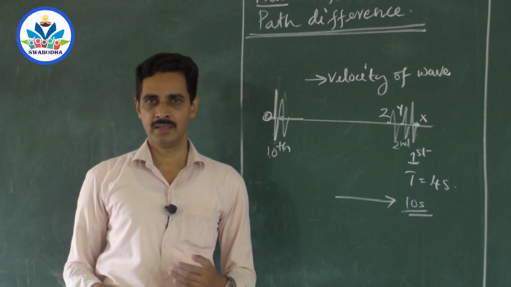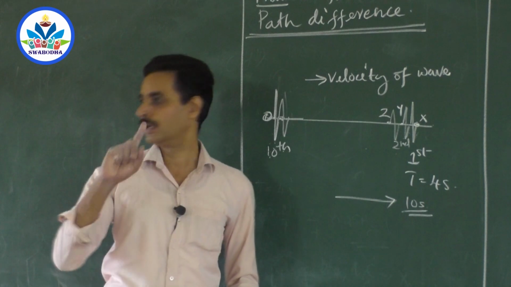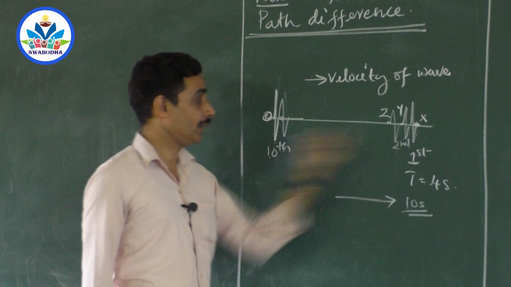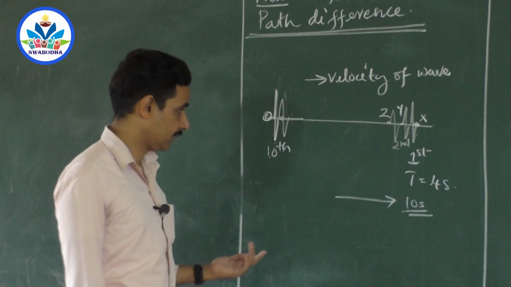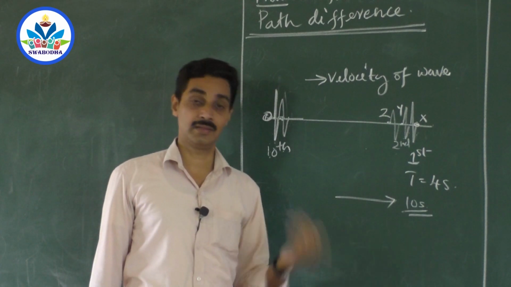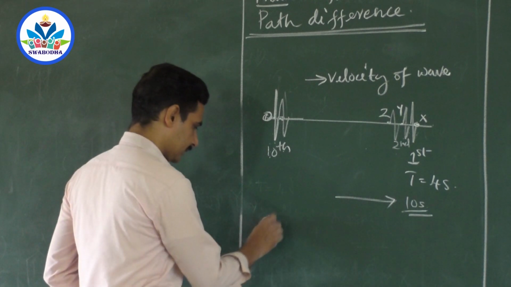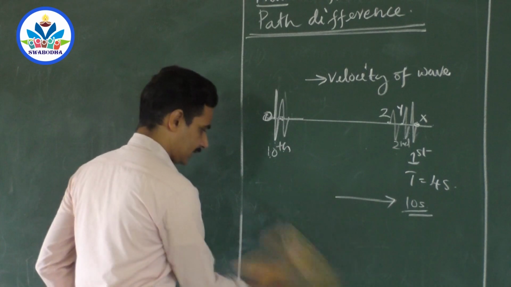So always you can explain the phase difference in terms of time. That is, time is 10 seconds. So what is the phase difference between these two particles? It is 10 seconds. Okay, that's just an example. Can you explain it in different ways? Yes, you can explain the phase difference in terms of angular measure. We write it as phase angle.